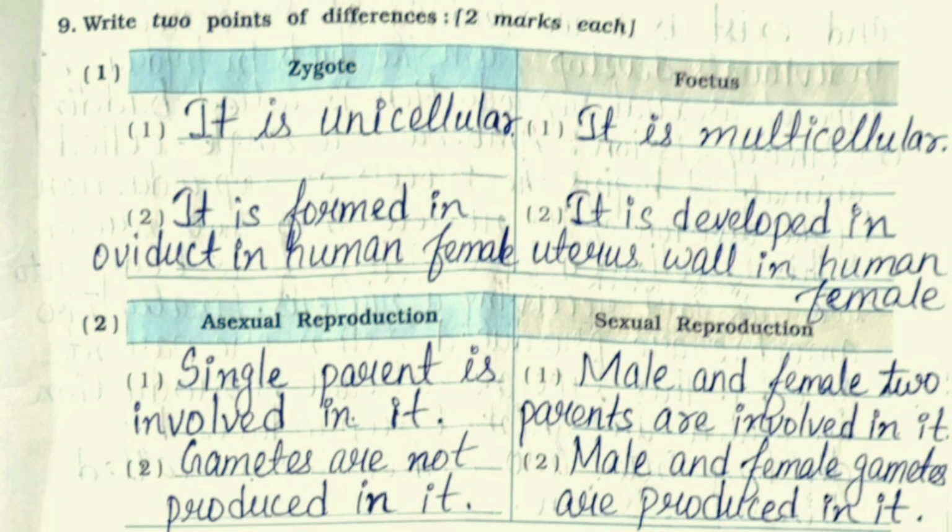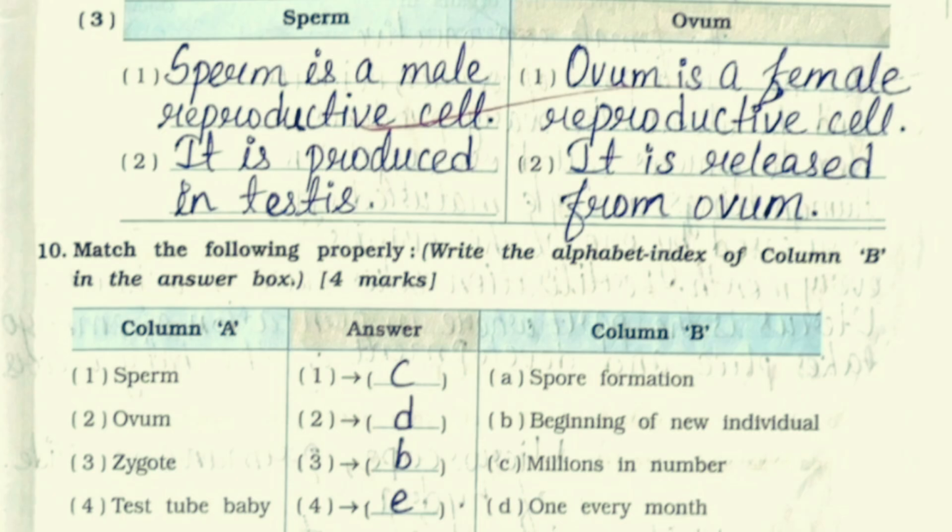The second difference is between asexual reproduction and sexual reproduction. A single parent is involved in asexual reproduction whereas male and female, two parents, are involved in sexual reproduction. Gametes are not produced in asexual reproduction whereas male and female gametes are produced in sexual reproduction. The third difference is between sperm and ovum. Sperm is a male reproductive cell whereas ovum is a female reproductive cell. Sperm is produced in the testis whereas ovum is released from the ovary.